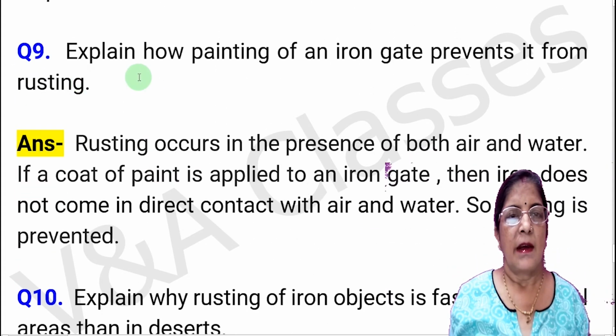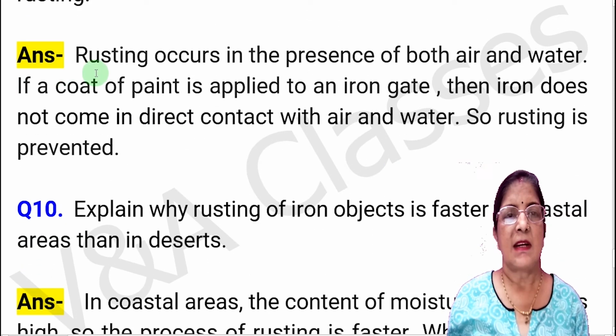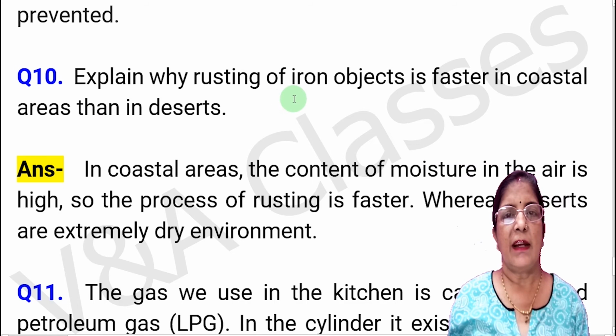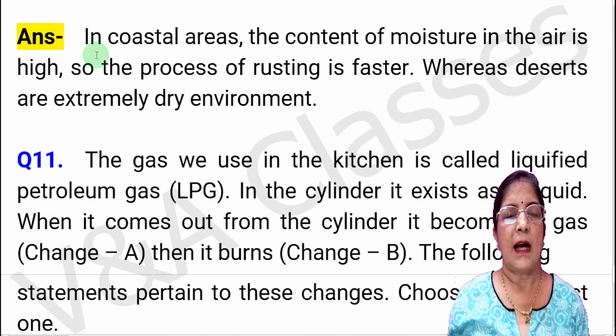Now question number 9. Explain how painting of an iron gate prevents it from rusting. Answer. Rusting occurs in the presence of both air and water. If a coat of paint is applied to an iron gate, then iron does not come in direct contact with air and water, so rusting is prevented. Now question number 10. Explain why rusting of iron objects is faster in coastal areas than in deserts. Answer. In coastal areas, the content of moisture in the air is high, so the process of rusting is faster, whereas deserts are extremely dry environment.